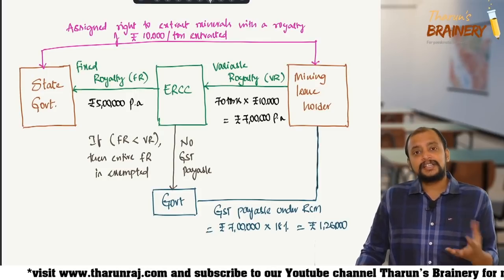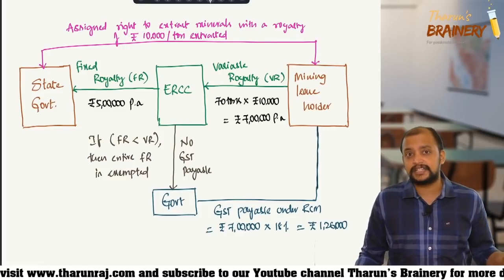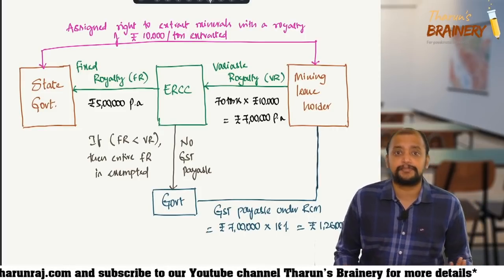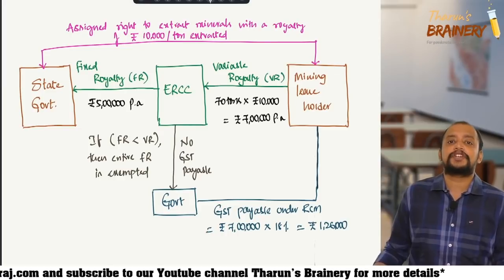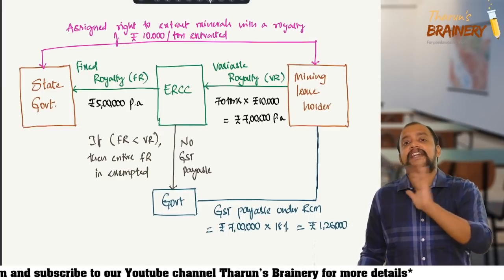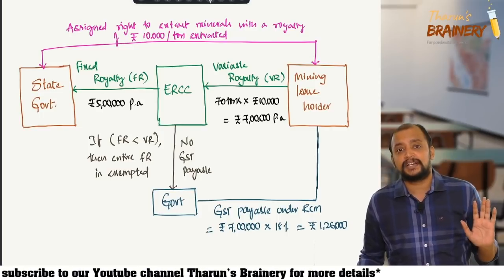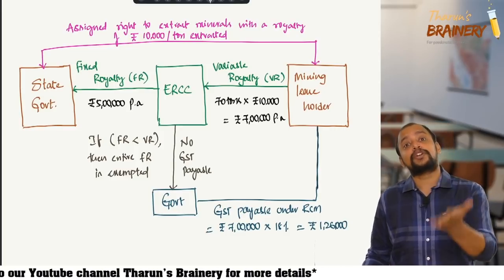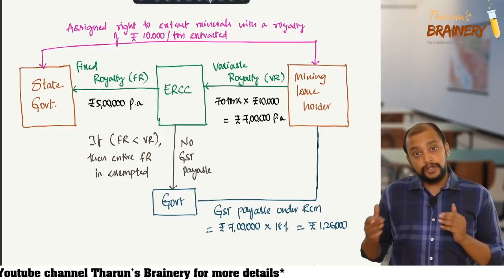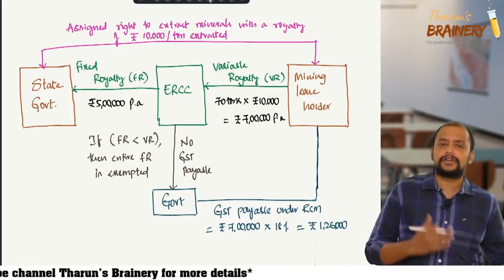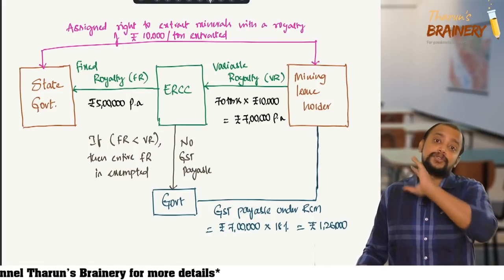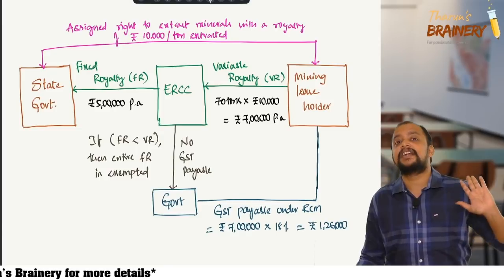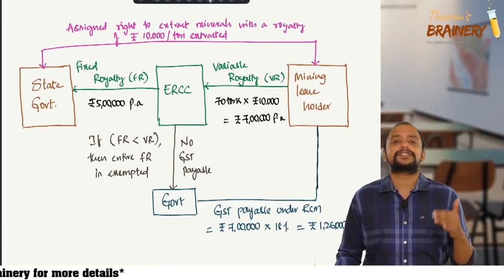Okay. So then, sir, ERCC is getting benefited. Of course, ERCC is getting benefited because he is taking the risk. Very simple. So why do we invest in mutual funds? Because we don't want the risk. We want a guaranteed return. So mutual funds bear that risk. Whereas if you invest directly in the stock market, you get more return than what mutual funds are getting, but there is a huge risk. Whereas with mutual funds, you don't have the risk, so you get a guaranteed return. For that reason, we invest in mutual funds.